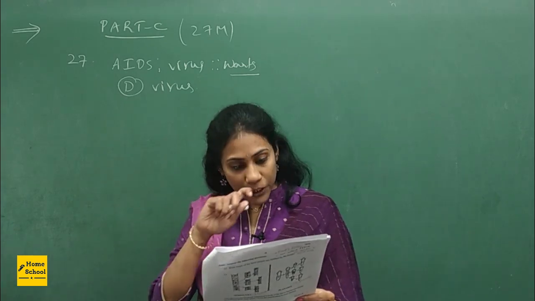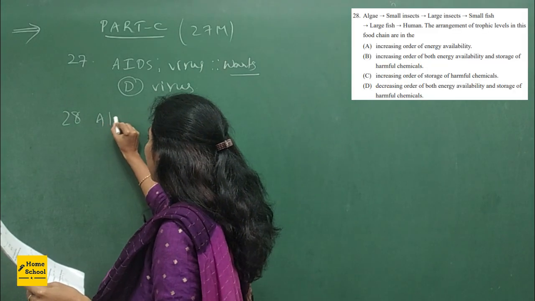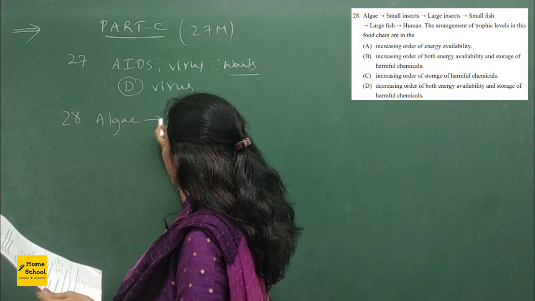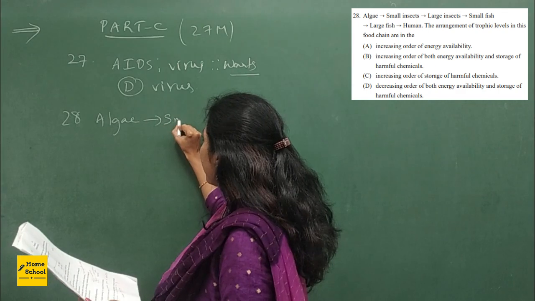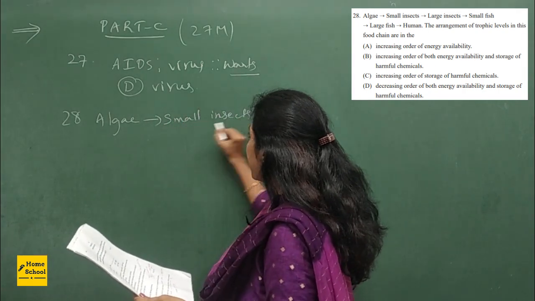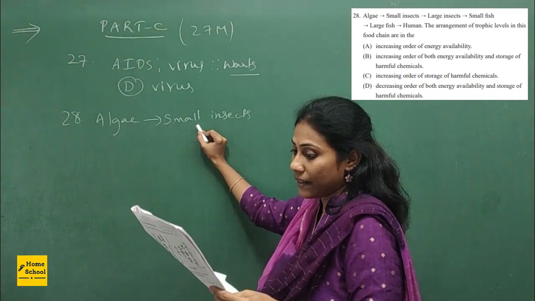Coming to question number 28, they had given a small food chain here. So let me mention the food chain on the board also. You have algae, which is nothing but a producer, right? And this was eaten up by small insects. So small insects are the primary consumer, right?